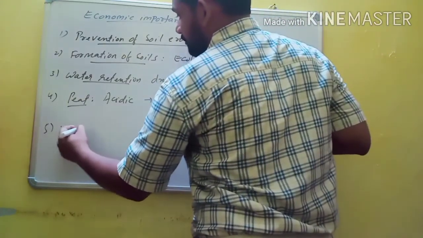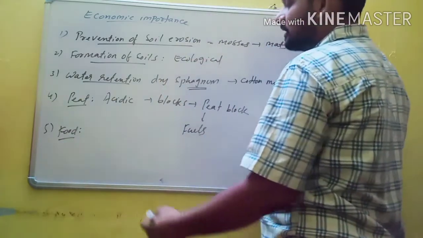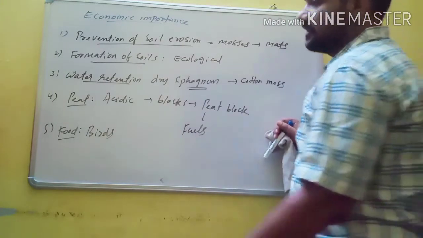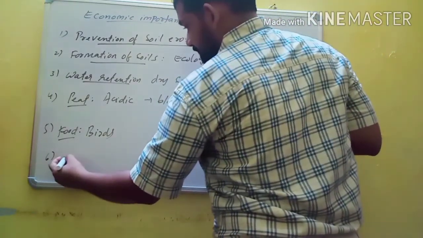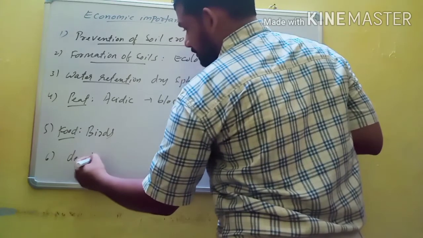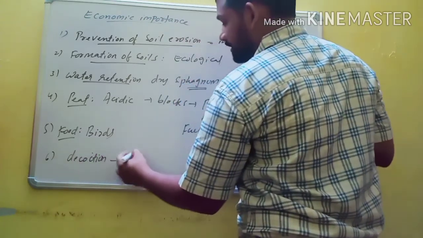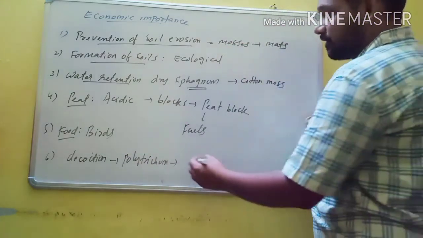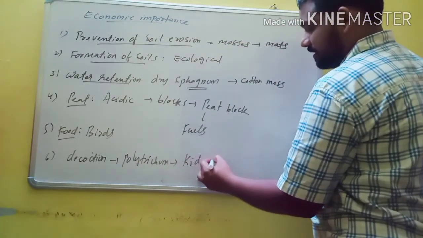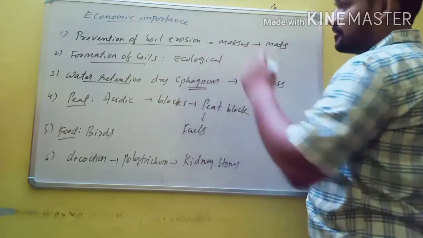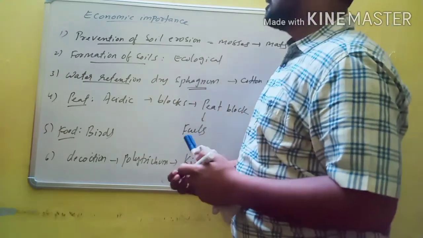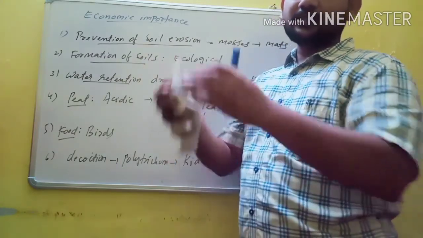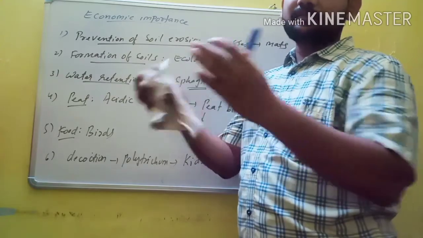Some bryophytes are also used as food for animals like birds. And one more, the decoction from Polytrichum is used to dissolve kidney stones. So these are some of the economic importances that come from bryophytes. These are some important characteristics and the different types of bryophytes.